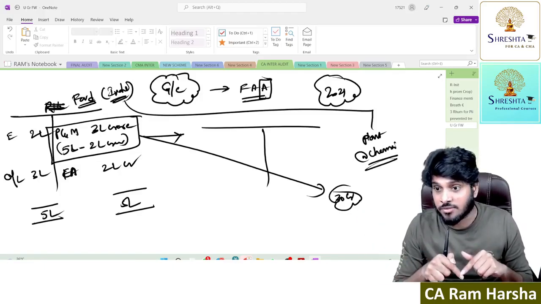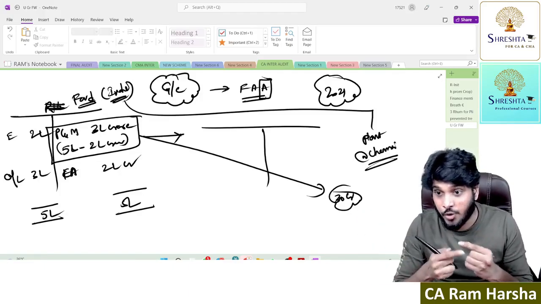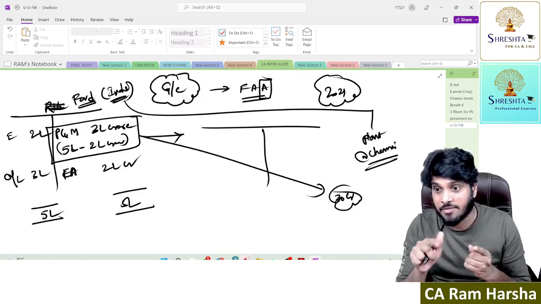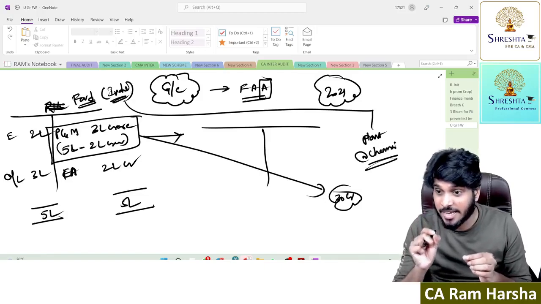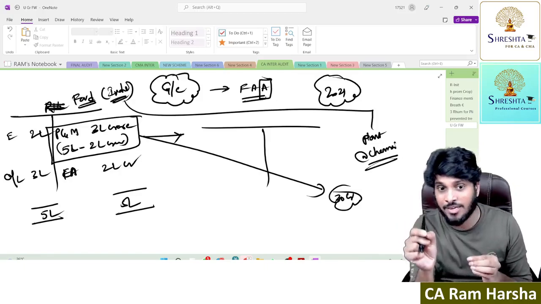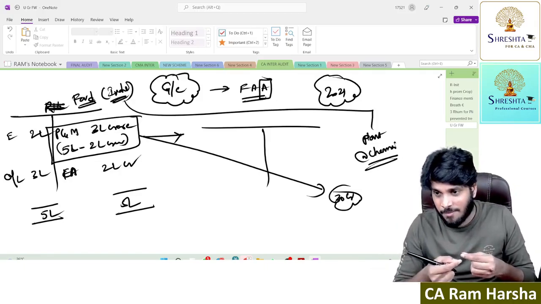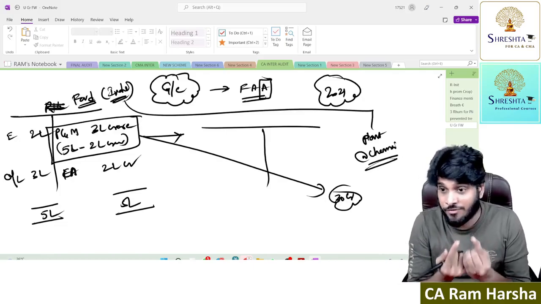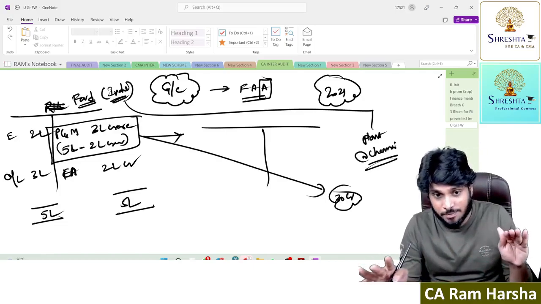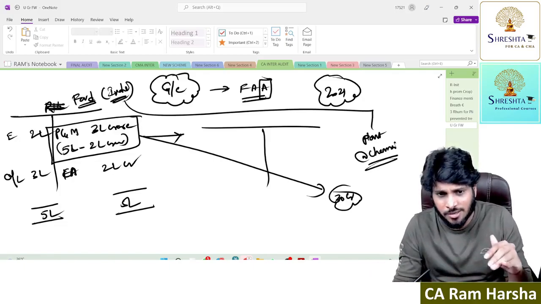Recognize it now in the books of accounts. That's why we value inventory at cost or NRV, whichever is lower. By recognizing inventory at a lower value, we are indirectly recognizing the expected loss. Whereas with respect to fixed assets, we don't follow that principle because we don't have the intention to sell.